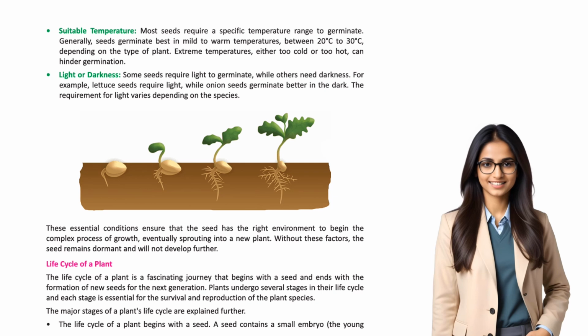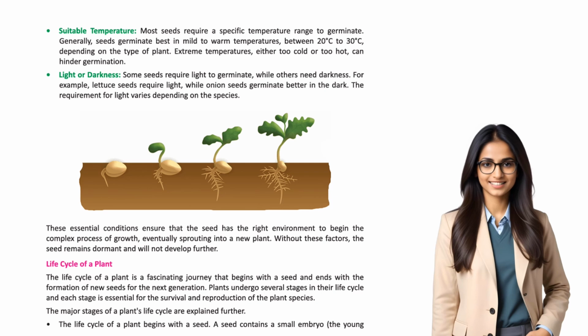Life cycle of a plant. The life cycle of a plant is a fascinating journey that begins with a seed and ends with the formation of new seeds for the next generation. Plants undergo several stages in their life cycle, and each stage is essential for the survival and reproduction of the plant species. The major stages of a plant's life cycle are explained further.